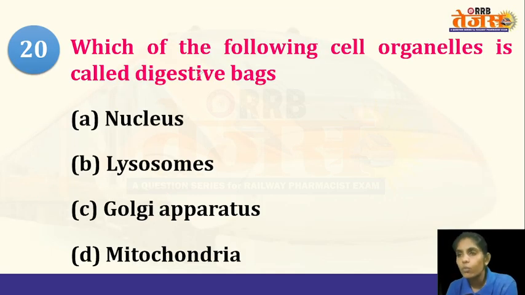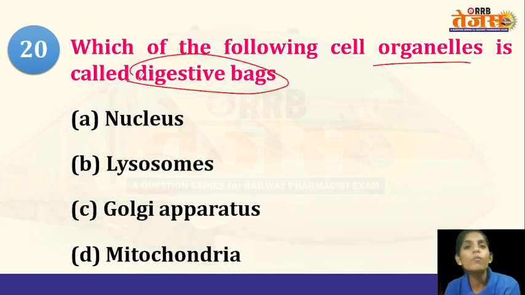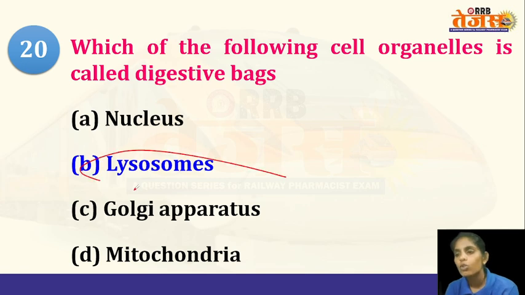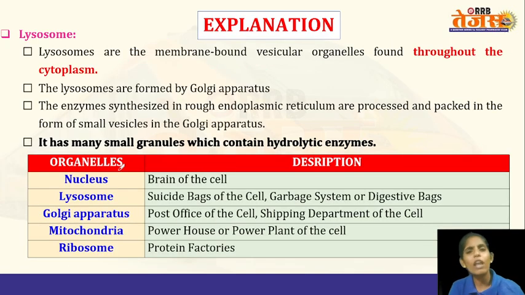Coming to the next question, which of the following cell organelles are called digestive bags? The options are nucleus, lysosome, Golgi apparatus and mitochondria. What is the answer? Lysosomes. So lysosomes are known as the digestive bags, or you can also call them suicidal bags of the cell. Lysosomes are membrane-bound vesicular organelles found throughout the cytoplasm.